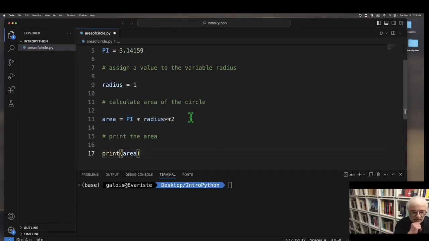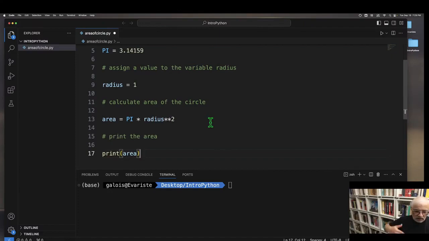Now, one thing to note here is when it calculates pi times radius squared, it doesn't go sequentially. Area will not be calculated by taking pi, multiplying it by radius, and then raising that to the second power. There is this rule, I think its abbreviation is PEMDAS. It indicates, this is from algebra, the order of operations.